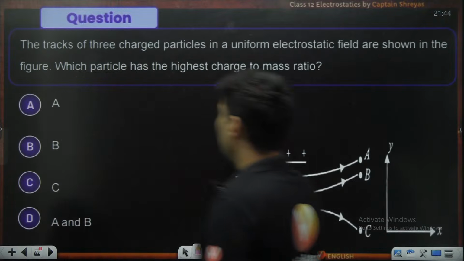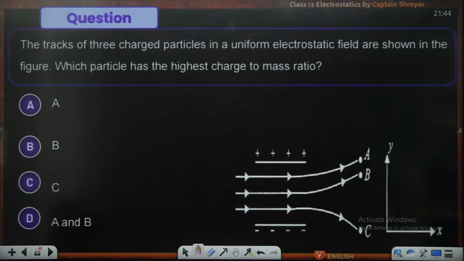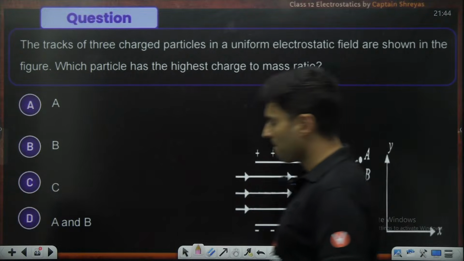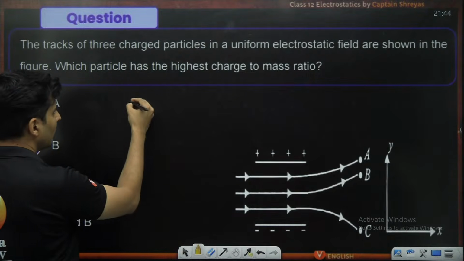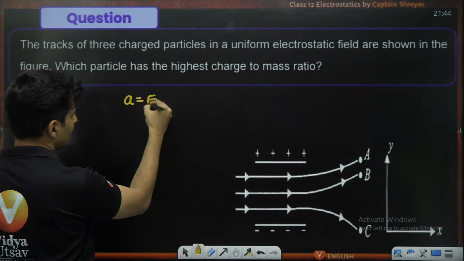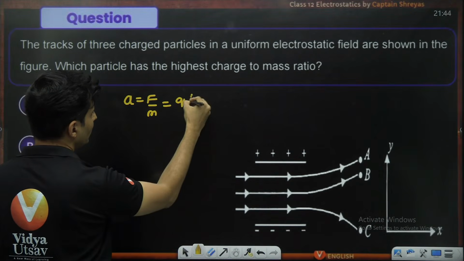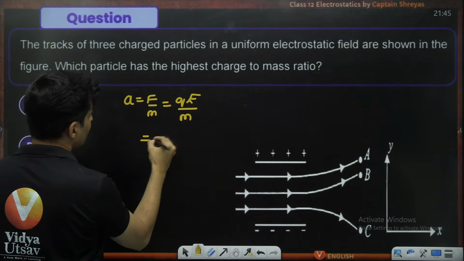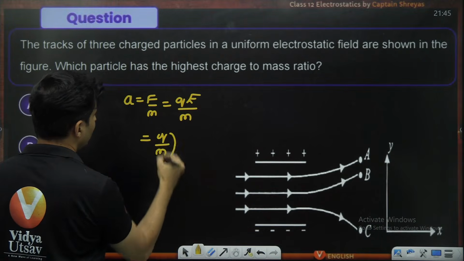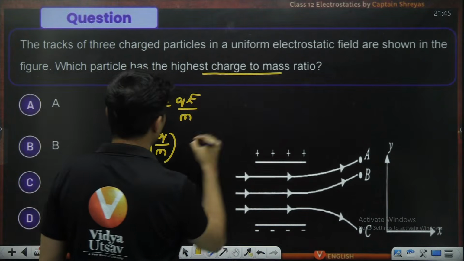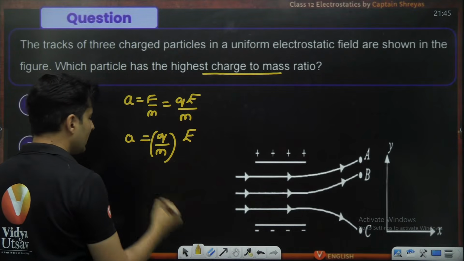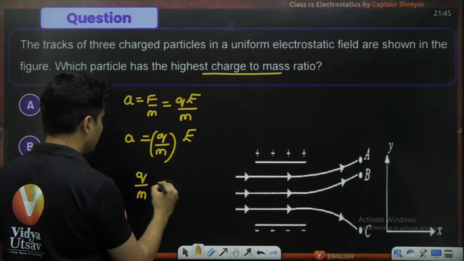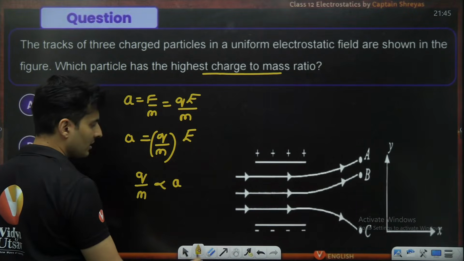Next one. Three charged particles are shown. Which particle has the highest charge to mass ratio? I have an idea over here. I just told you acceleration is force by mass, which is QE by M. So Q by M is the charge by mass ratio, and this is E. So I can see that Q by M is directly proportional to the acceleration.